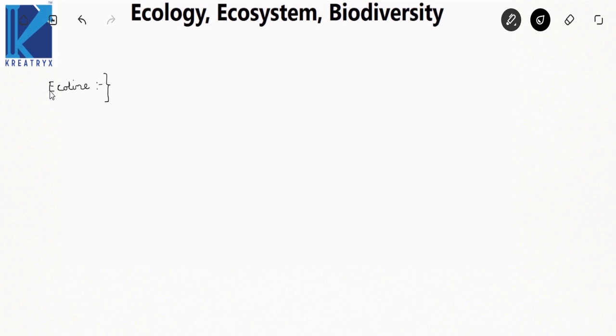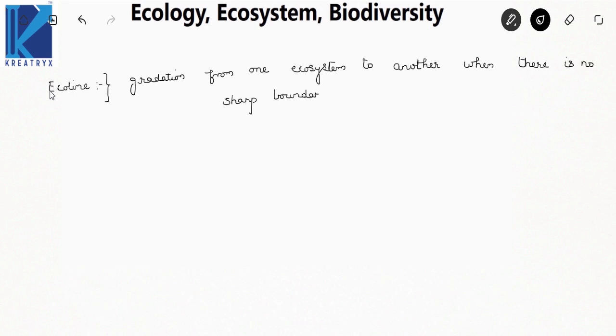Now what is ecocline? Ecocline is a gradation from one ecosystem to another, when there is no sharp boundary between the two biomes or between the two communities.